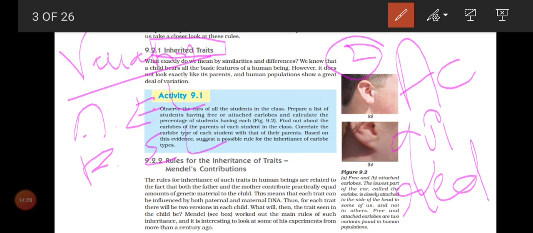And third, we can give one popular example. For example, for inherited character, you can give examples like hair color, or eye color, or skin color of a person. Everything comes under the inherited characters. And what is the acquired? For acquired you can write